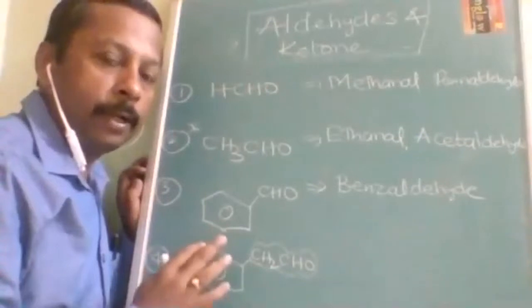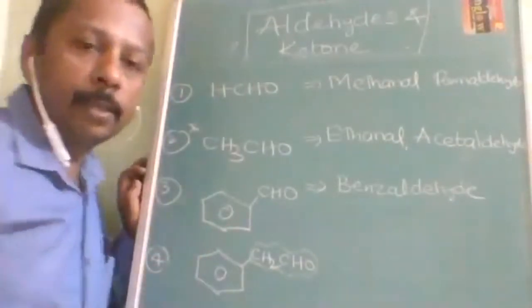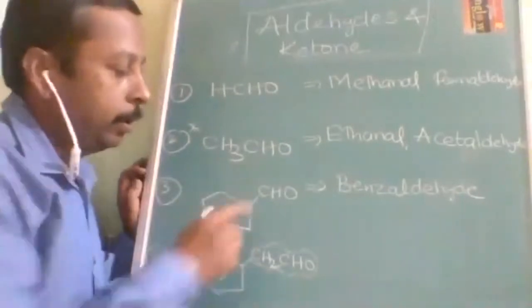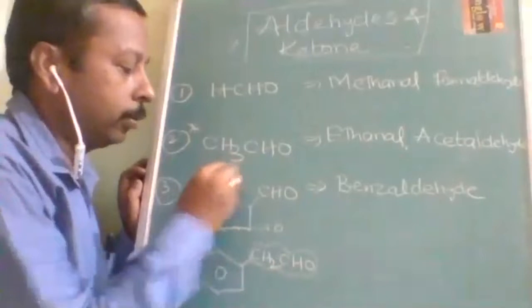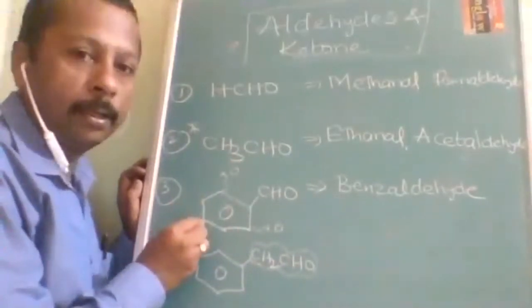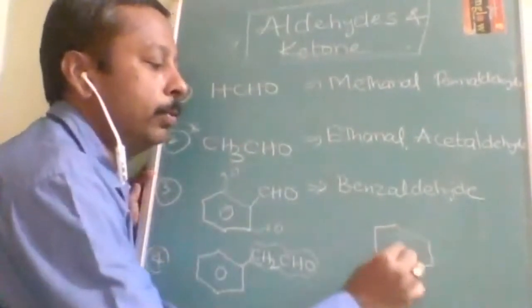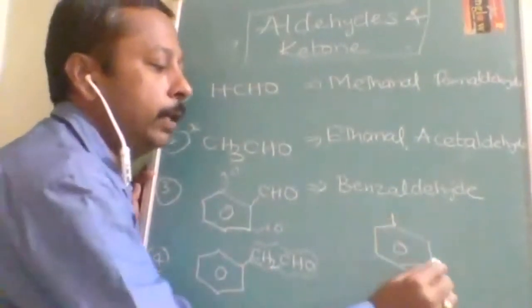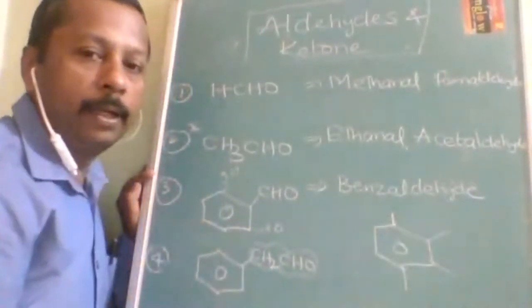Ortho, meta, para will be there when it is a di-substituted benzene. After substituting, this will become ortho and this will become ortho, this will become meta, this will become meta, and this will become para. If it is mono-substituted, whether I write here, here, or here, everywhere it is the same.